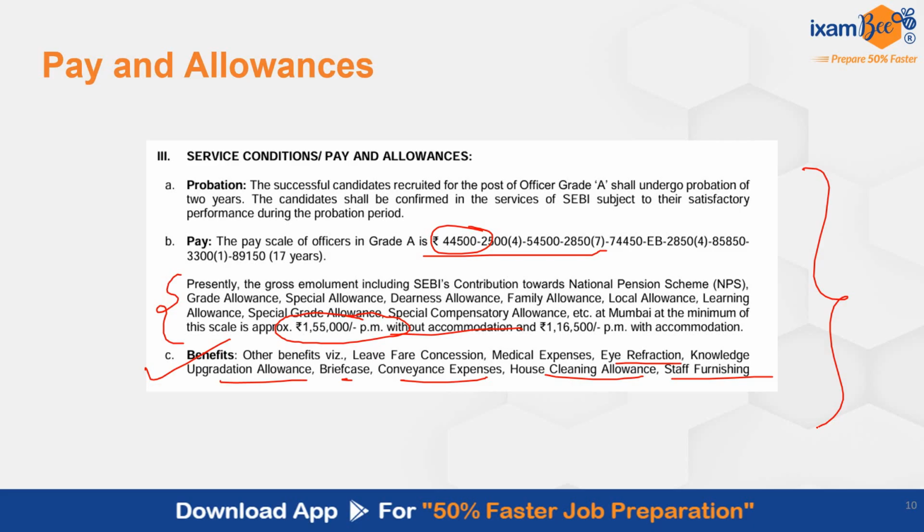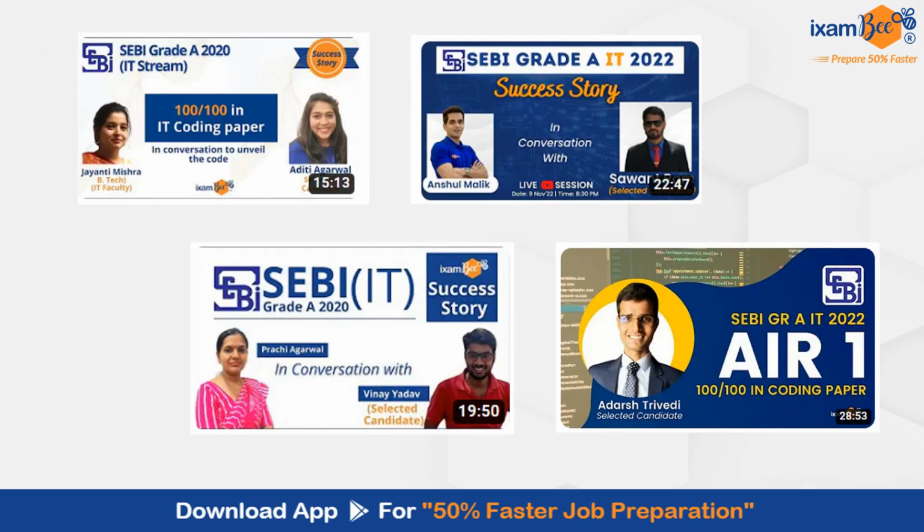If you are eligible and if you are aspiring for SEBI IT 2025 exam, my advice to you will be start your preparation for phase 1 and phase 2 simultaneously. You have enough time in your hand. Start with your basic coding concepts. Start with your phase 1 paper 2 topics and prepare both your phase 1, phase 2 simultaneously, focusing more on coding as of now. You have enough time to cover up your coding concepts to practice the codes. And we are soon going to start the coding classes to help you in SEBI IT 2025 preparation.